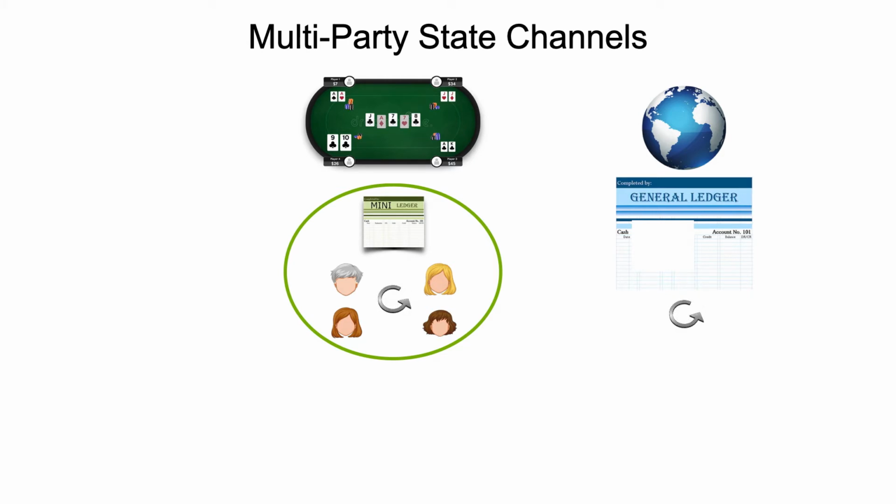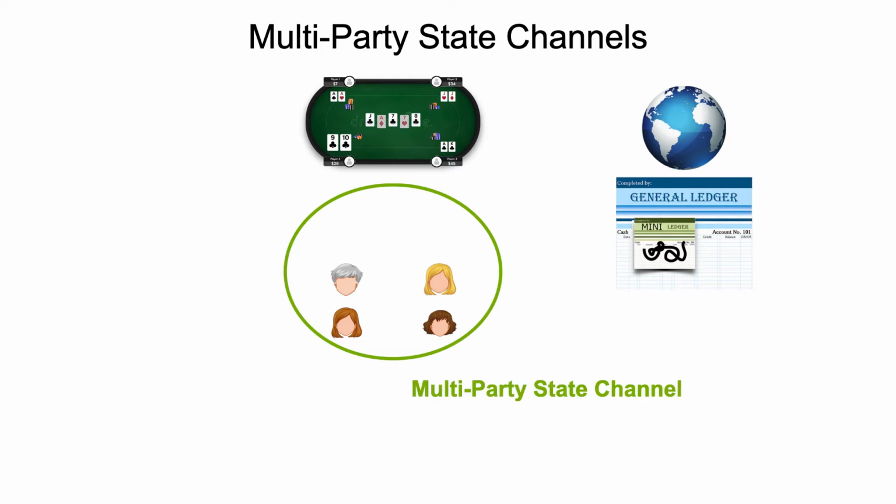And then once they are done, or maybe they detect some cheating at some point, they can just take the latest state and reintegrate it into the global blockchain ledger and then continue from this state on the global ledger. And what these parties just made use of is a multi-party state channel.